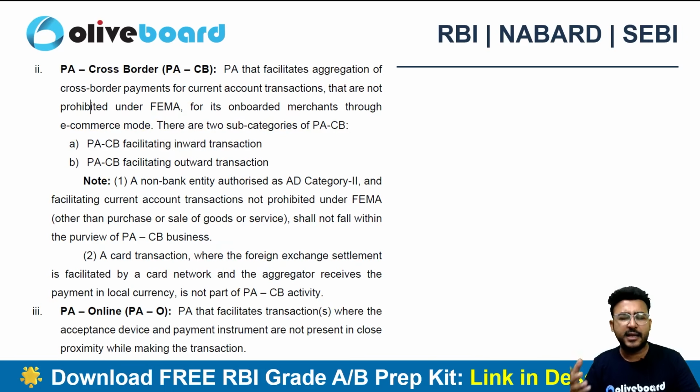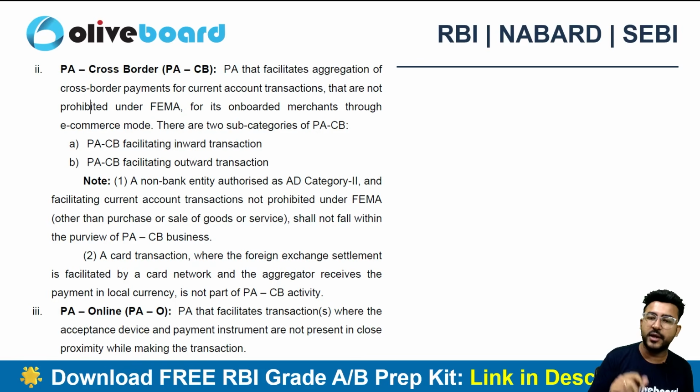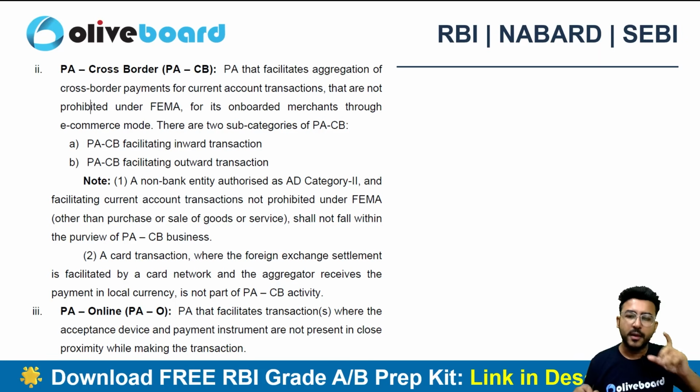Just like that, let's suppose you are doing online shopping, you are buying something from Amazon or Flipkart. Then again you are using your debit card or credit card, but now the device is nowhere close to your payment instrument, right? Your credit card is not at all in close proximity with that device. However, you are making an online payment. So you're just giving your card credentials like the card number, the expiry date, the CVV code and the PIN of the card. And that's how you facilitate the transaction. So here the device and the payment instrument are not present in close proximity. So that's what the payment aggregator online is, right?